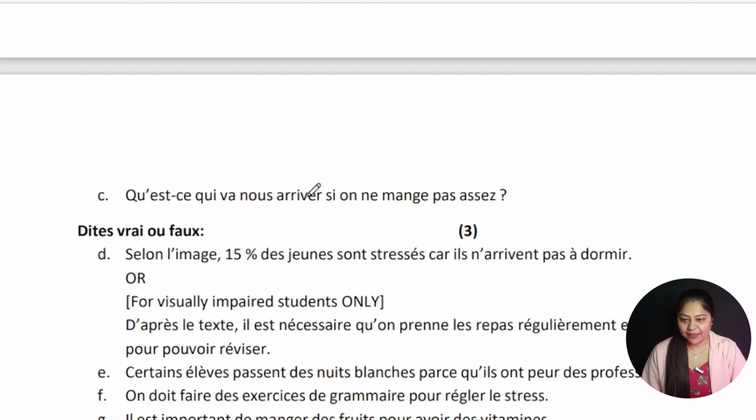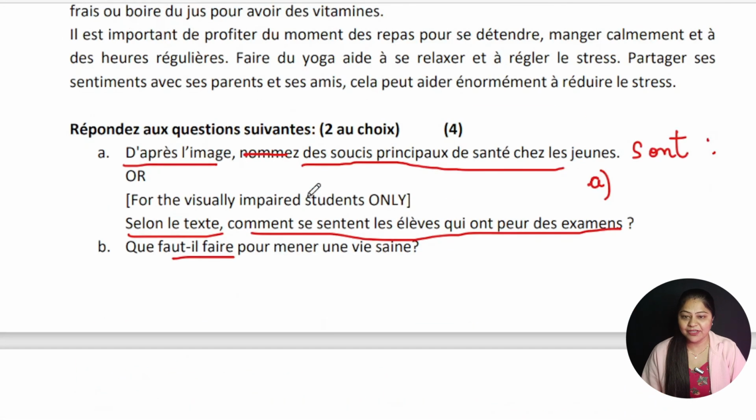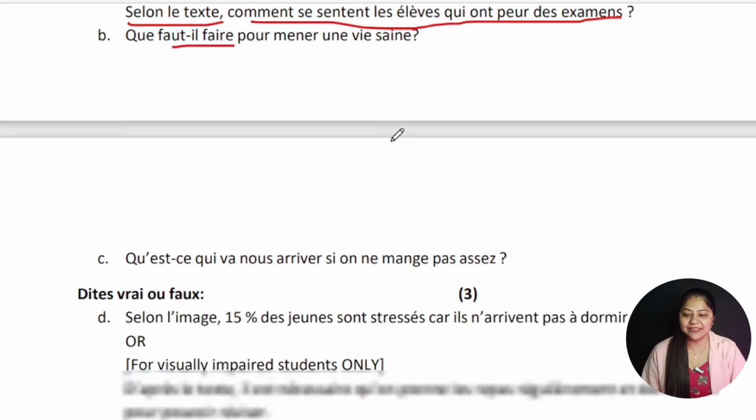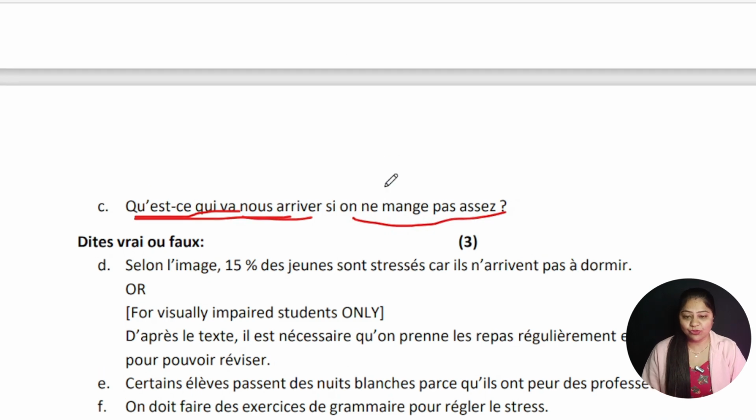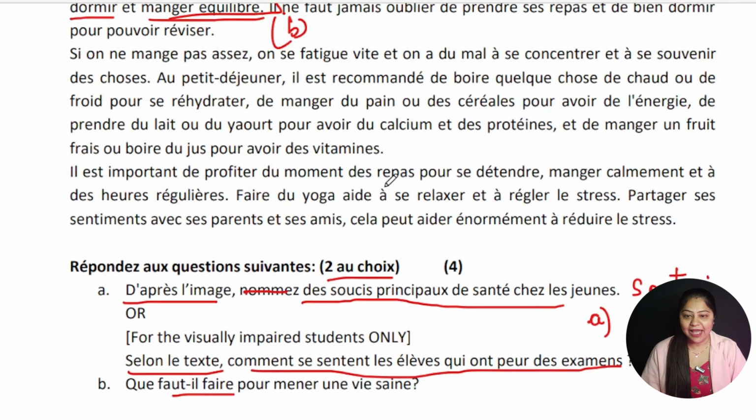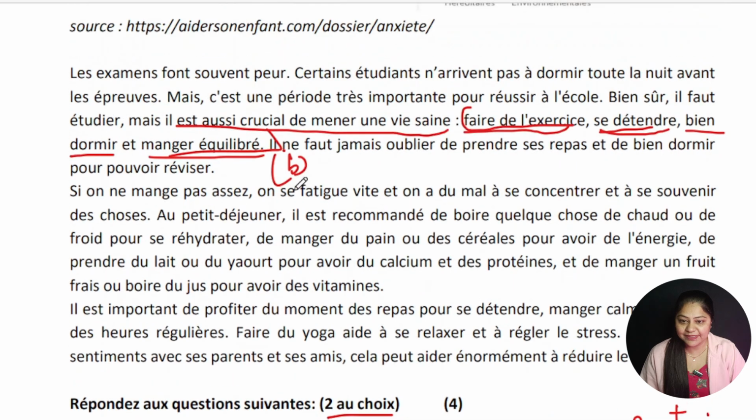All right. Okay, now let's see the C part. You will get the choice. You can do any two from these questions, but let's see the C part as well. Qu'est-ce qui va? Now, what is the meaning of qu'est-ce qui va? Qu'est-ce qui va means what happens. Nous arrivons. What happens if we do not eat well? Assez means enough. What happens if we do not eat well or if we do not have a good meal? So let's see the passage.